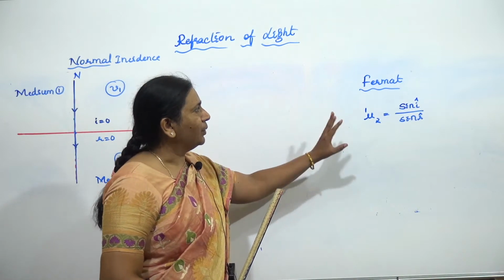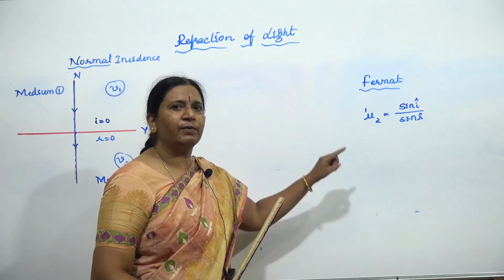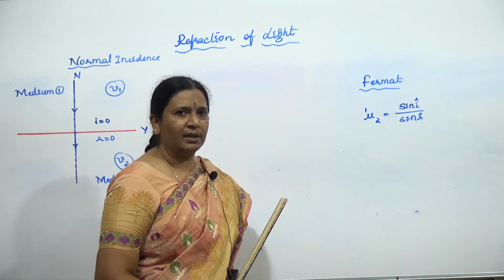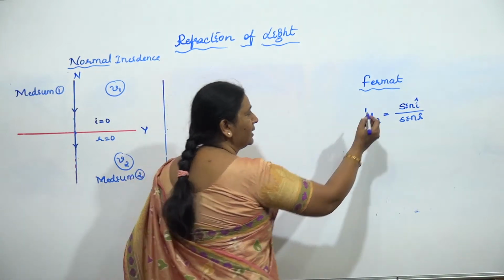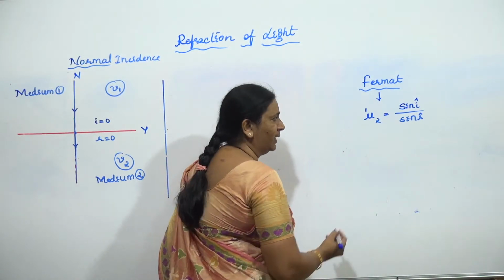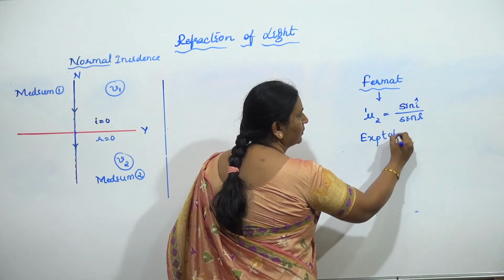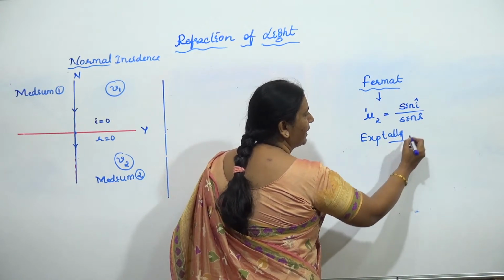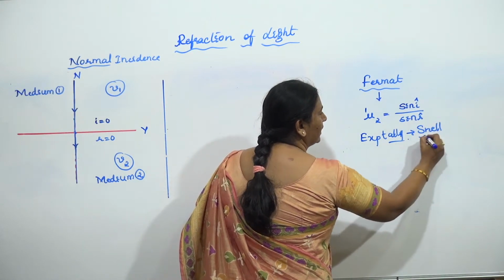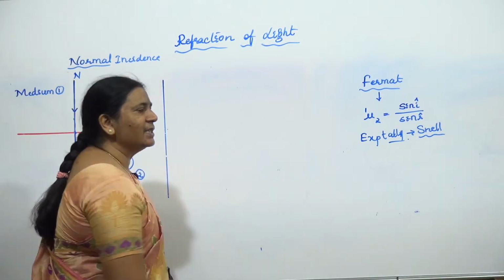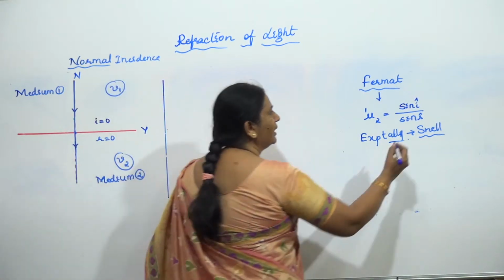Right now, this was theoretically given by the scientist Fermat, whereas experimentally it was proved by another scientist by name Snell. Hence, the second law of refraction is also known as what? Snell's law.